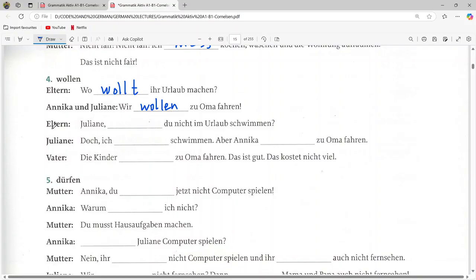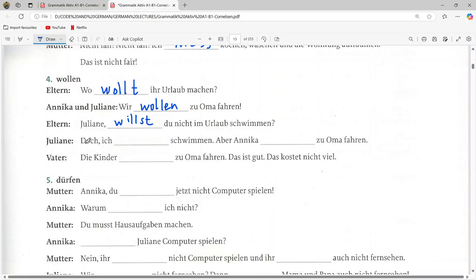Now the parents are saying Julian, the pronoun is du. For du the conjugation of wollen becomes willst. So "Julian, willst du nicht im Urlaub schwimmen?" So parents are asking, don't you want to swim on vacation?